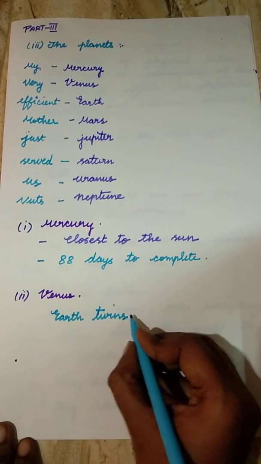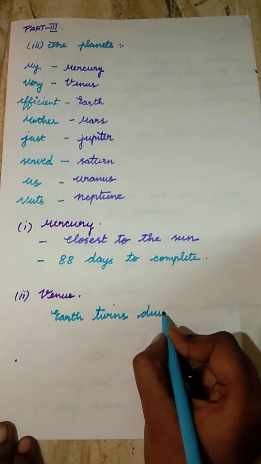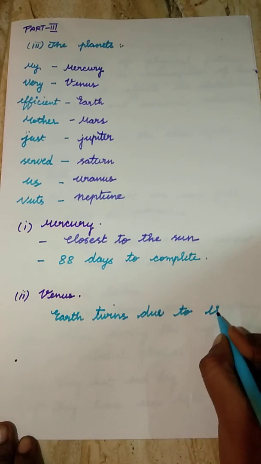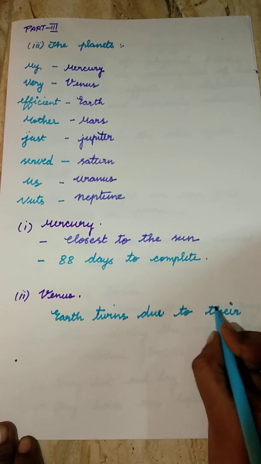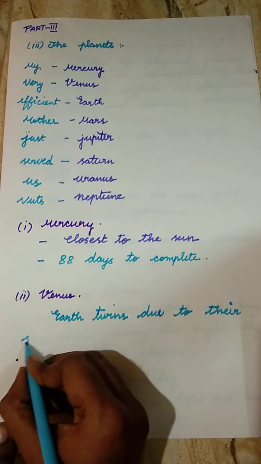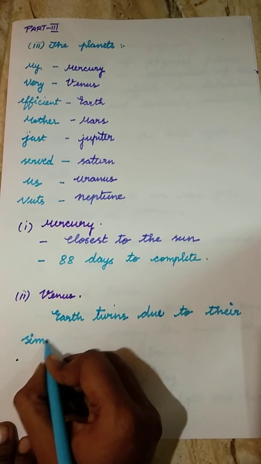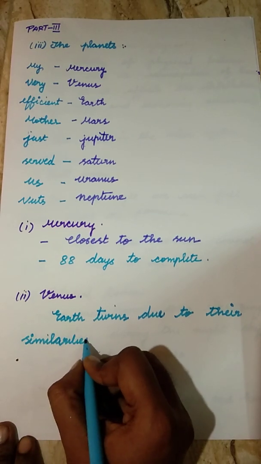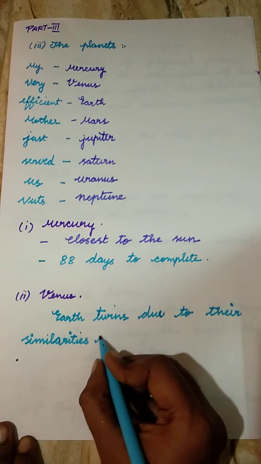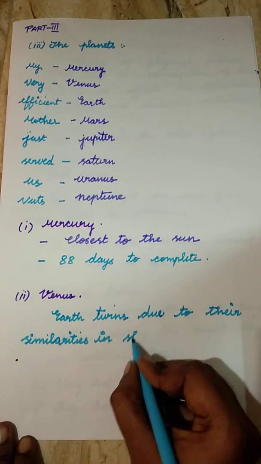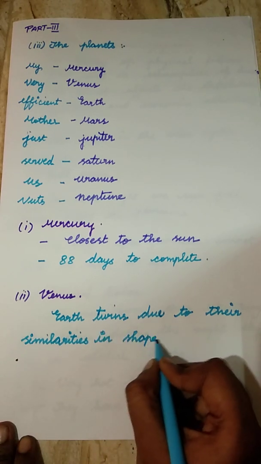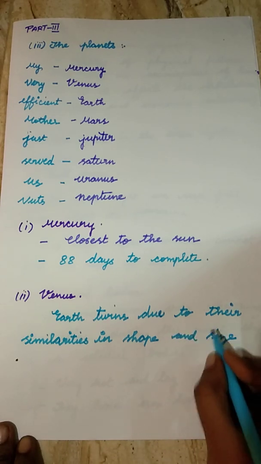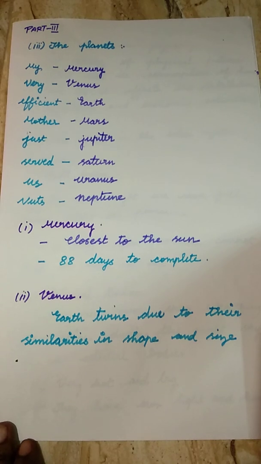They are saying Earth twins due to their similarities in shape and size. What is an Earth twin?